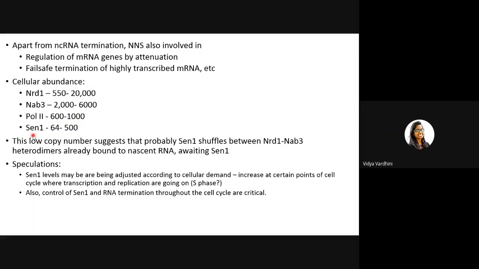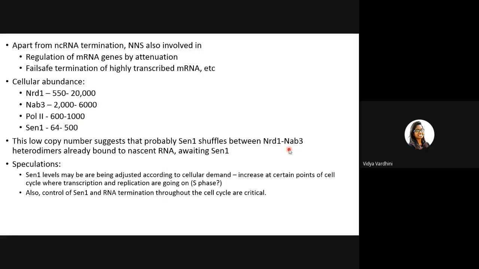But interestingly, SEN1 molecules number between 64 to 500, which is way, way less than everything else. So the researchers thought that this low copy number could probably suggest that SEN1 shuffles between NRD1 and NAB3 complexes. So what they think is that, say for example, you have a non-coding RNA.